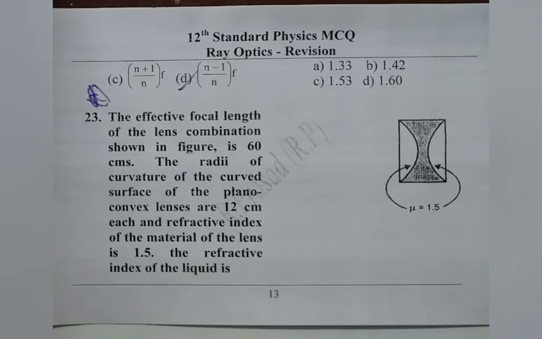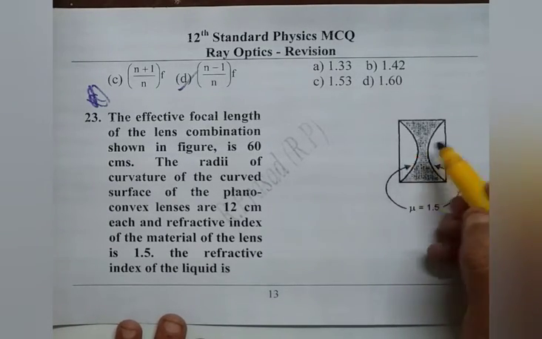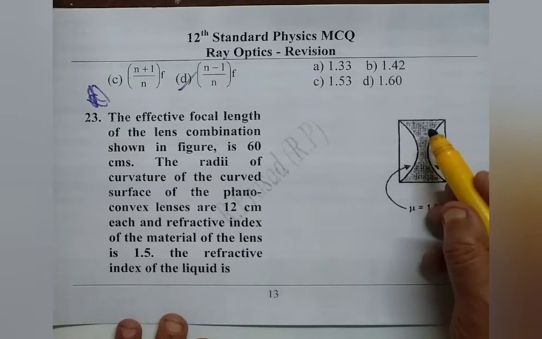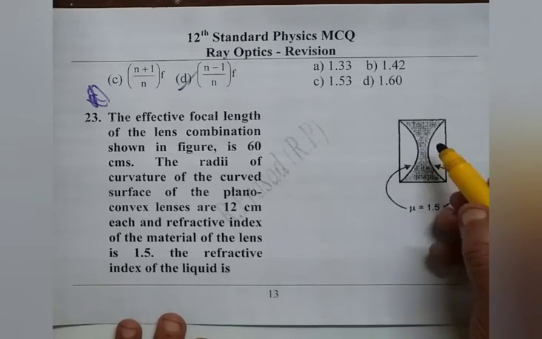The effective focal length of lens combination shown in figure is 60 centimeter. The radii of curvature of the curved surface of plano-convex lenses are 12 centimeter each, and refractive index of the material of the lens is 1.5. The refractive index of the liquid is, say here, 3 lenses are there, 2 are plano-convex on both sides, and in between a liquid lens. If we put the liquid between them, a liquid lens is formed. We are asked to calculate the liquid refractive index.